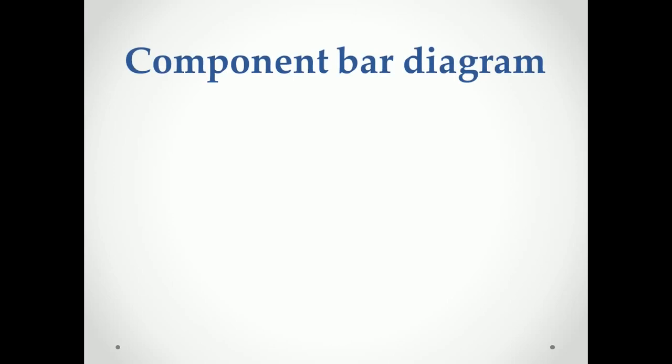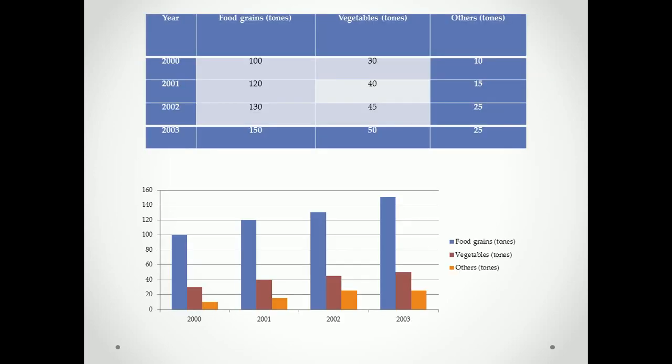Next is the component bar diagram. This is an extension of the multiple bar diagram. In a component bar diagram, instead of three bars, only one bar is there, and that bar is divided into three parts, which represent 1 food grains, 2 vegetables and 3 others.